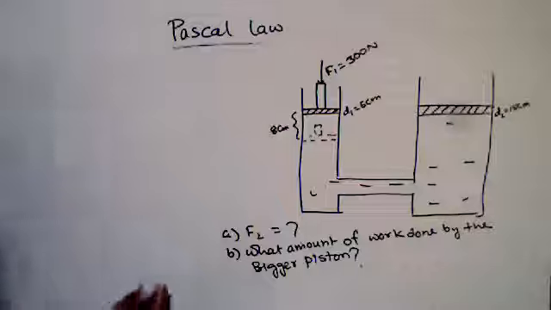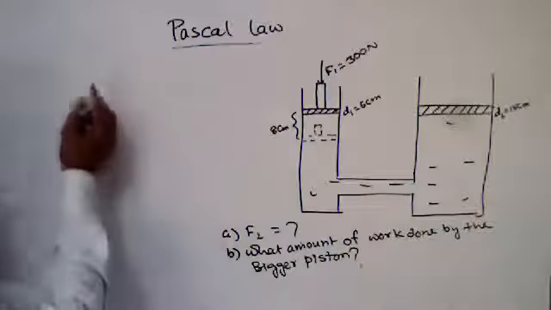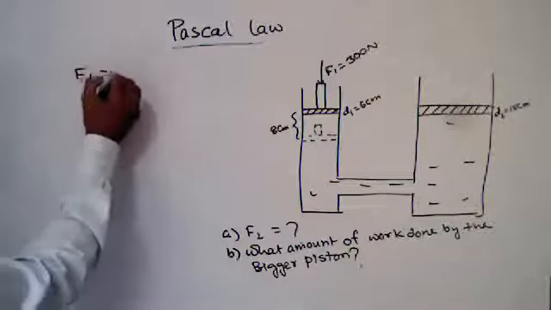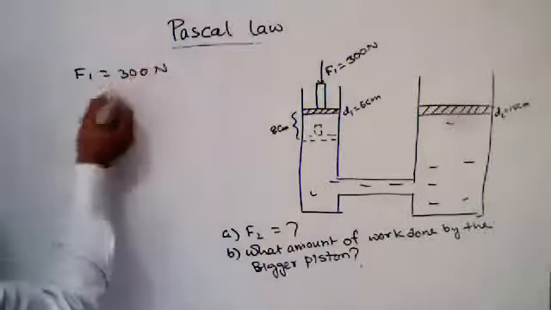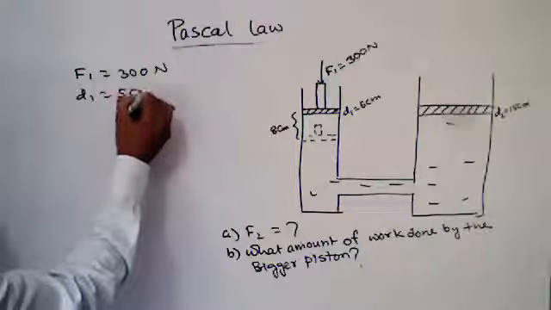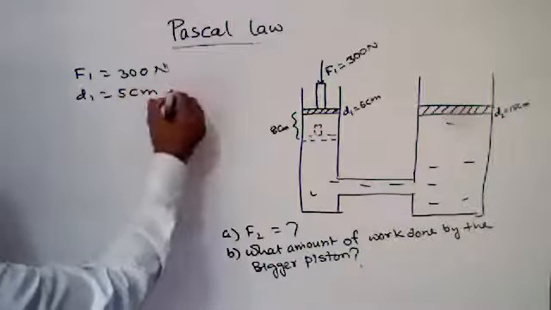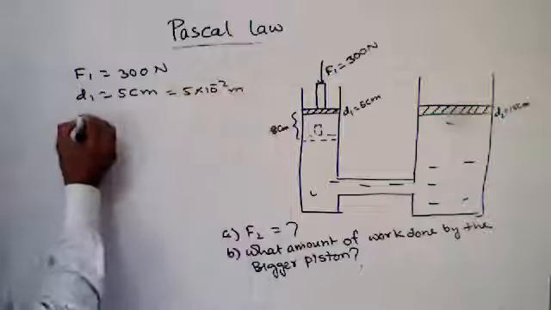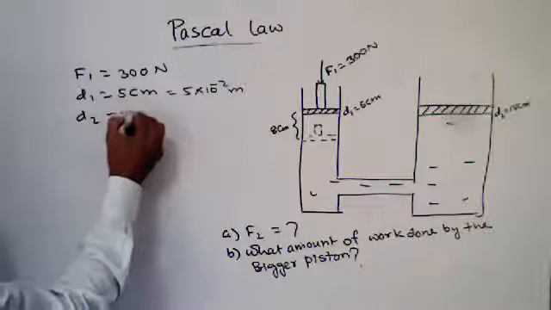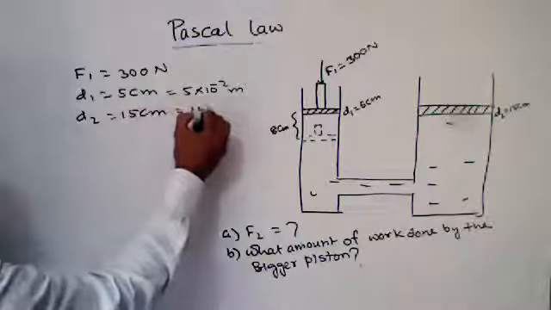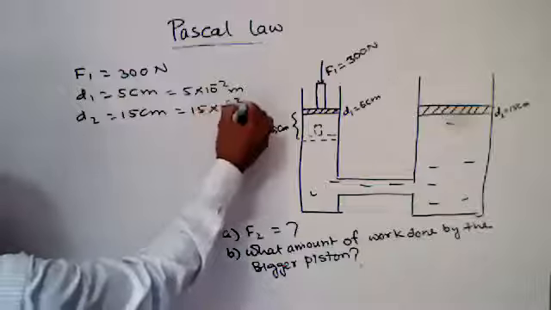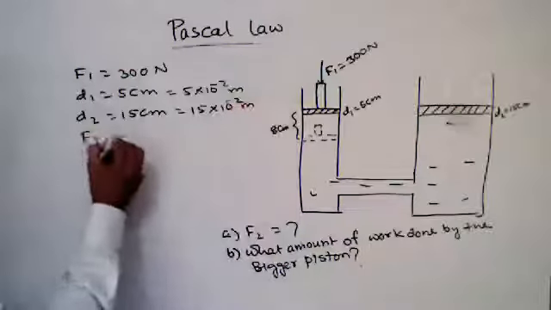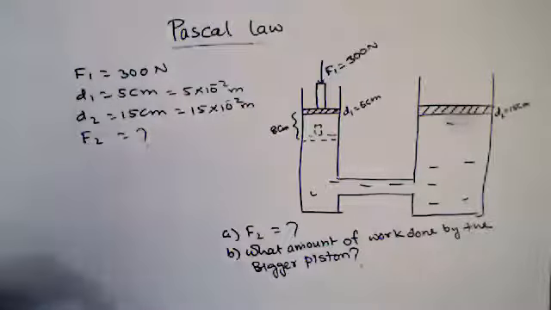Okay, F2. Here F1 equals 300 Newton. D1 equals 5 centimeter, which you can write as 5 into 10 to the power minus 2 meter. D2 equals 15 centimeter, which will be 15 into 10 to the power minus 2 meter. And F2 equals what?